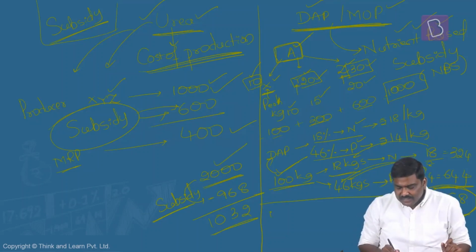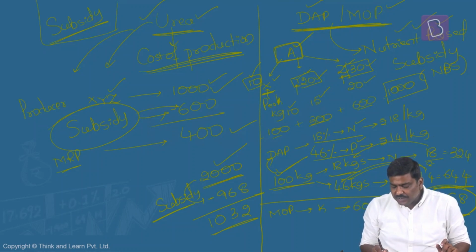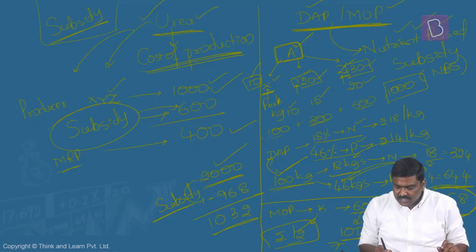Or muriate of potash. Much easier. In case of muriate of potash, that is K. What is the composition? Right, 60% of muriate of potash is potassium, and per kg of potassium, government of India provides a subsidy of around 12 rupees. That is, let's assume you produced 100 kg of muriate of potash, out of which 60 kg is potassium. Per kg you will receive a subsidy of 12 rupees. For 60 kg you will receive a subsidy of 720 rupees.